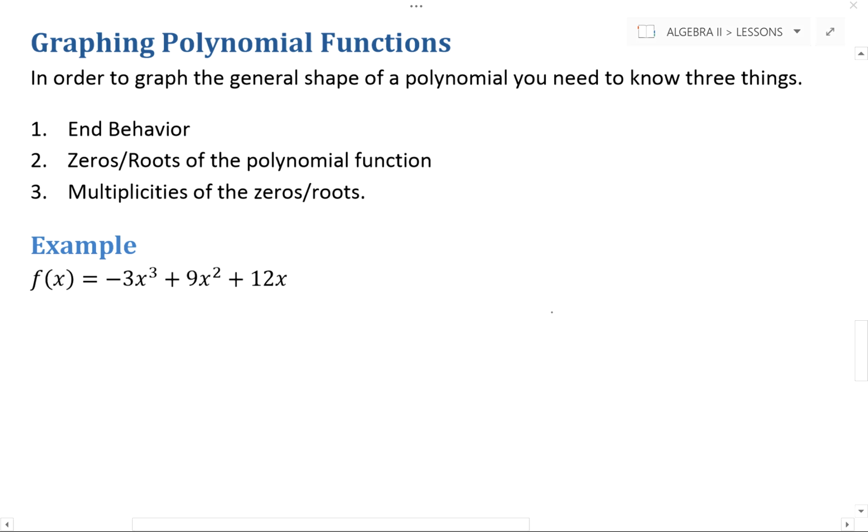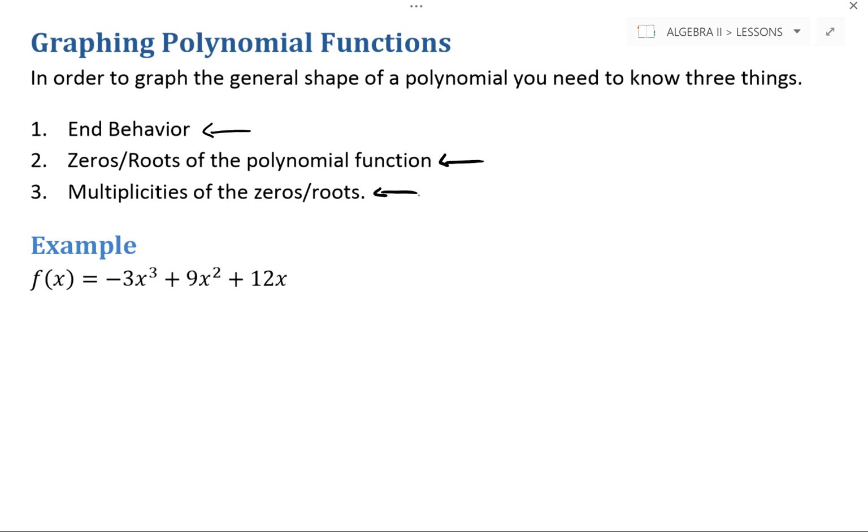First thing we need to know is the end behavior. Second thing we need to know is the zeros or the roots of the polynomial function. Lastly, we need to know the multiplicity of the zeros or roots. So three things that we've already learned. How do we tie these together to graph the general shape of a polynomial?